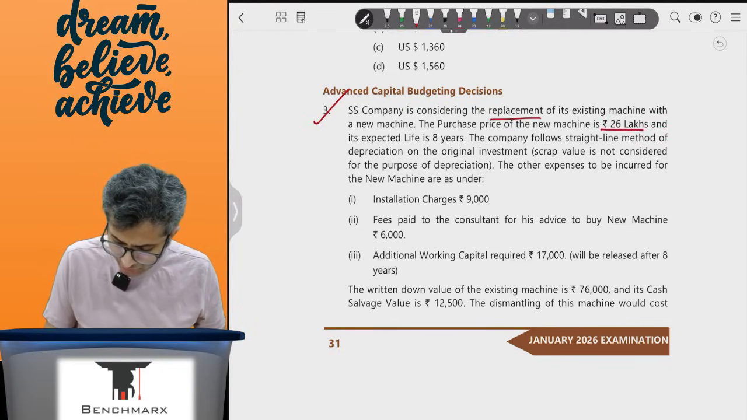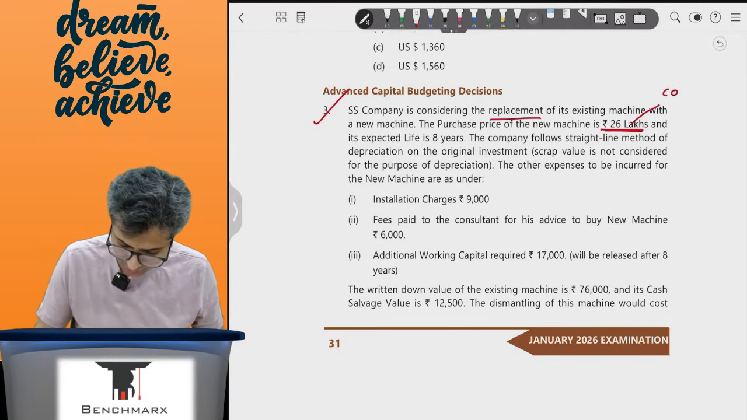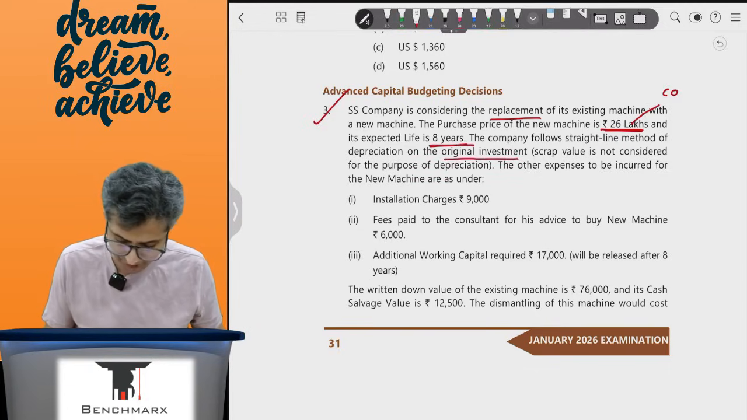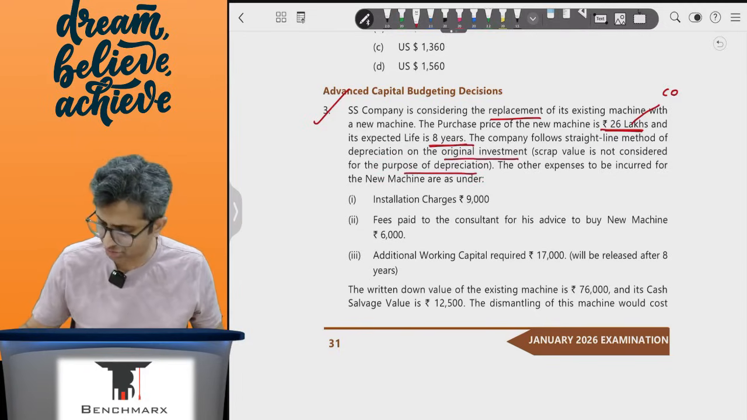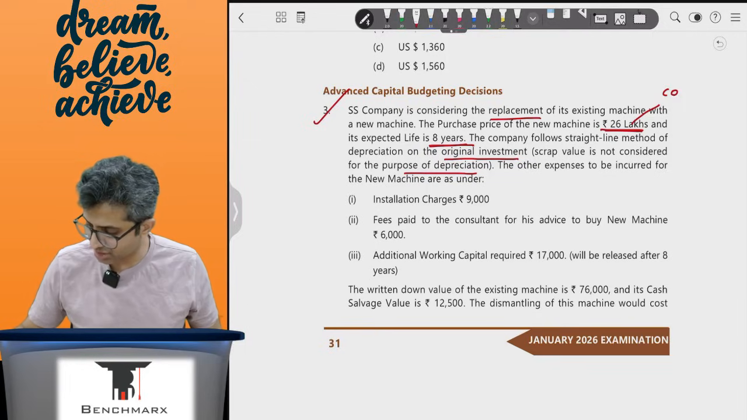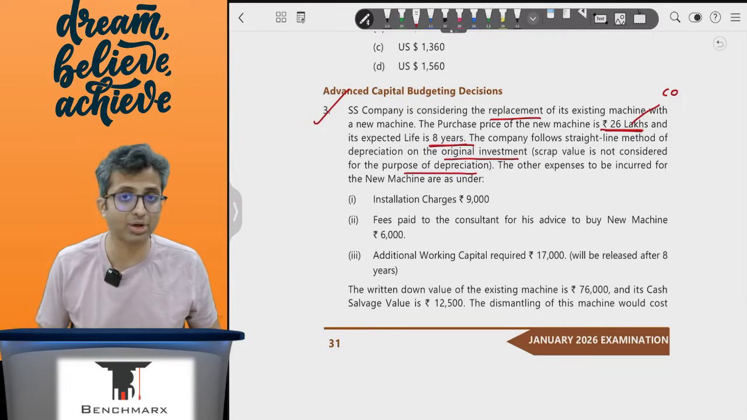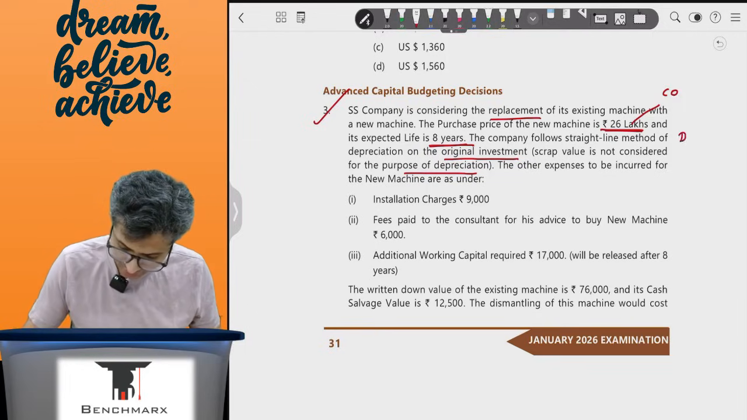The purchase price of the new machine is 26 lakhs. So this is my cash outflow. And the expected life is 8 years. The company follows straight line method of depreciation on the original investment. Scrap value is not considered for the purpose of depreciation, which means if I were to depreciate, this is 26 lakhs divided by 8. This is 3.25 lakhs. Let us say this is your depreciation, which would be 3.25 lakhs.